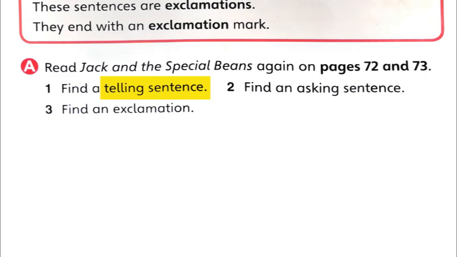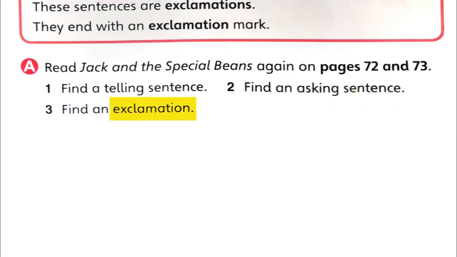Then the second one, find an asking sentence. Now that's easy. You know in an asking sentence at the end you get a question mark. That also I can see. That's the first line. Can you see, Jack, Jack, where are you? So that is also an asking sentence. So there are many in this story. So I'm just giving an example. You can write what you want.